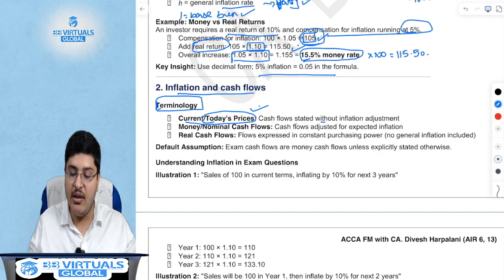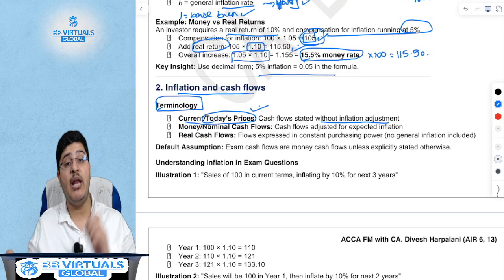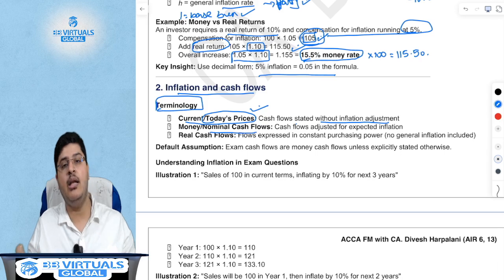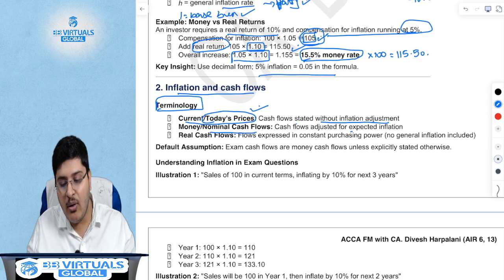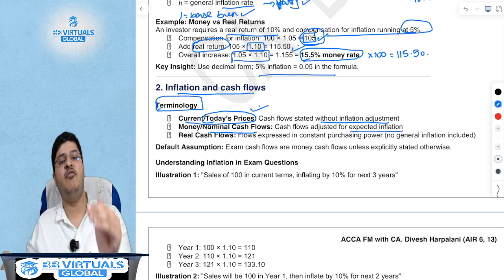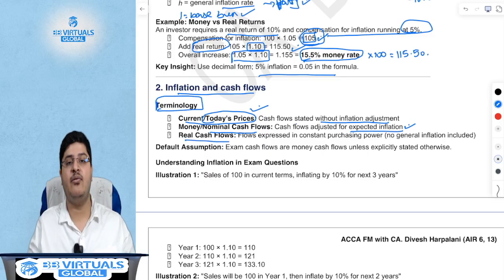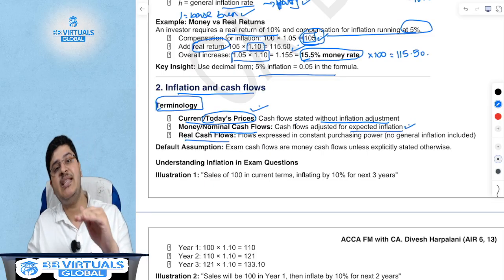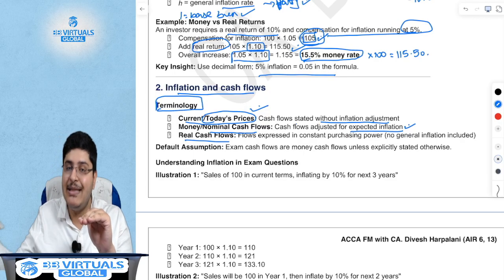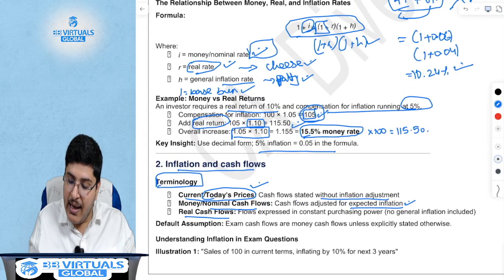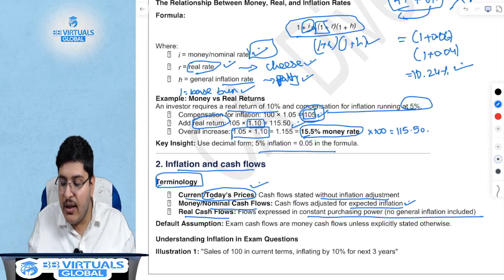So it is without inflation adjustment. You will have to do the inflation adjustment. However, if they say this is a nominal cash flow, then they've already brought it to the 50 rupees of tea. They've already adjusted for inflation. If they give you real cash flows, then the purchasing power of money is staying constant. They have considered it at the 15 paise, and hence no inflation is included.